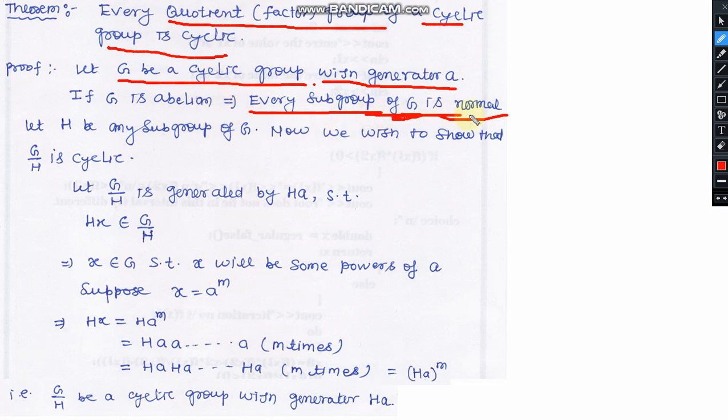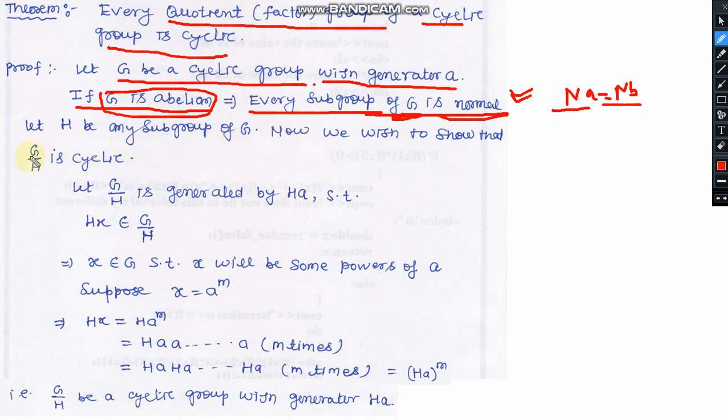For a subgroup to be normal, it is necessary that the group G must be abelian, because there is a property Na equal to Nb, which is only possible if the elements of group G satisfy commutativity. So for the condition of normal subgroups, it is necessary that the given group is abelian. So this is the first condition. However, you have no need to write it here, it is obvious.